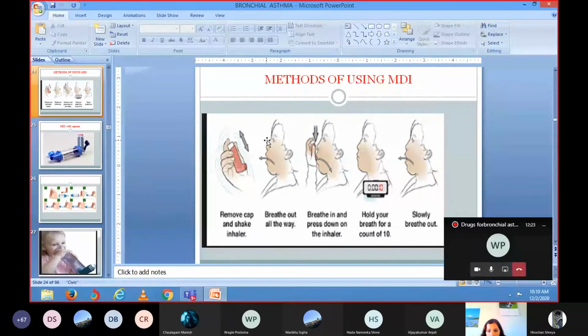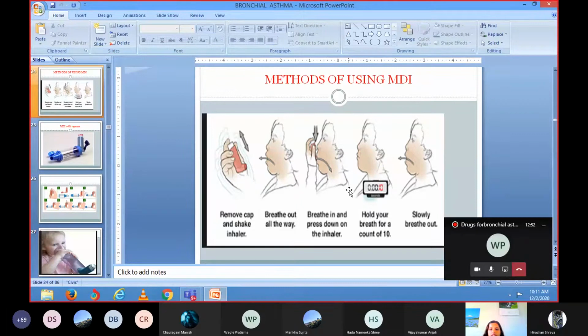And then you have to breathe in. During the breathing you have to press the canister. This is the canister that contains the fixed amount of the drug. After pressing it, you have to hold your breath for around 10 seconds, or more than 10 seconds if you can. It's your convenience. And then after 10 seconds, you have to breathe out.